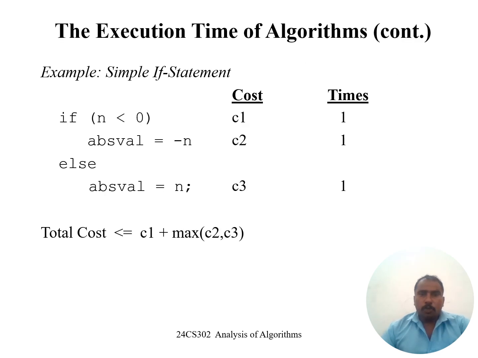Next, for the execution time of algorithms, we can simply take one if-else statement. For an if-else statement, how to calculate the time complexity? We want to understand that. First, if n is less than or equal to 0, the true block will contain absValue = -1. For absValue = -1, it will take the count value; the count value is 1 for the true block.